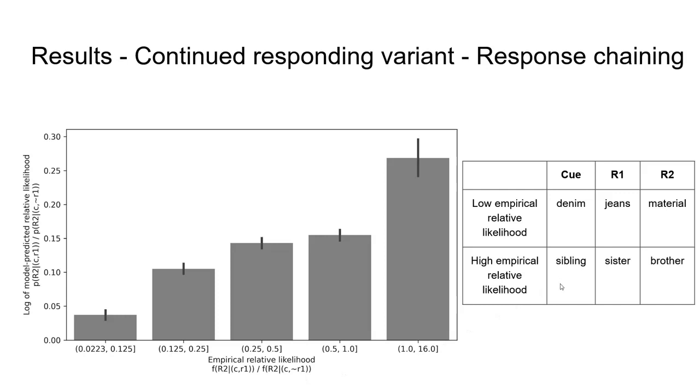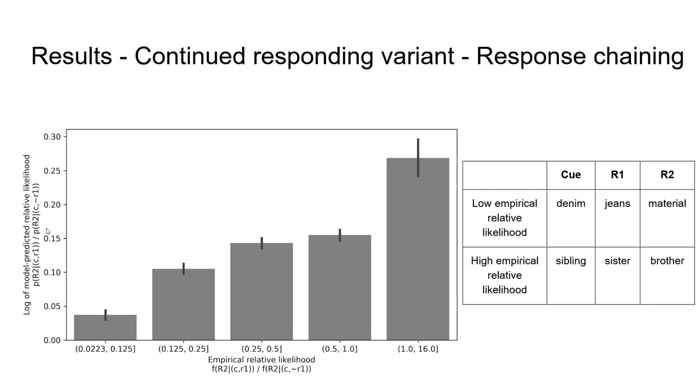For example, the triplet sibling sister brother has a very high empirical relative likelihood because subjects responded more frequently with brother if sibling sister were the Q in first response compared to when sibling was the Q but sister was not the first response.